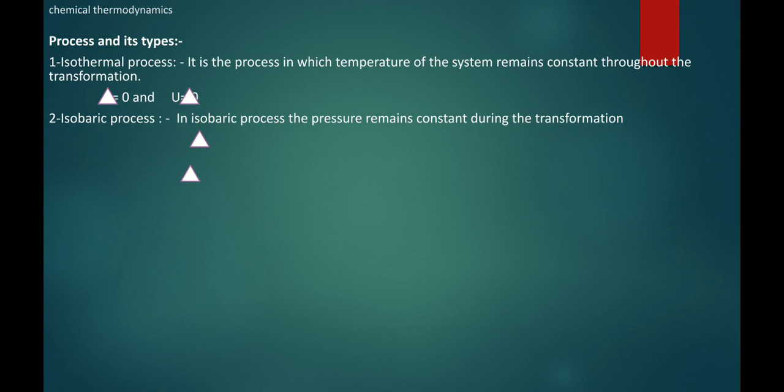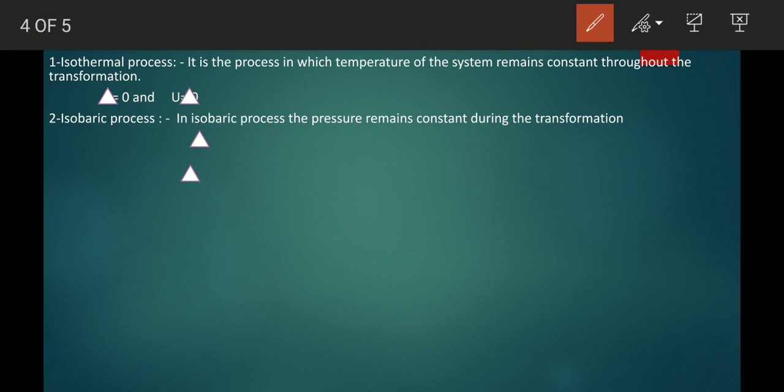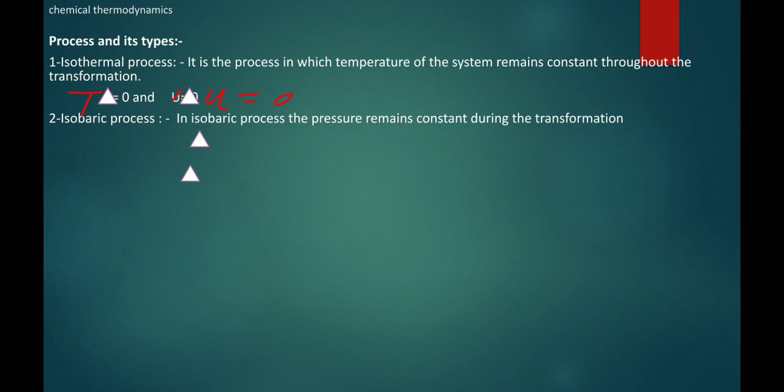Sorry, it should be delta T, and here delta U, it's wrong, delta U is equal to 0. Delta U is the internal energy. I will explain afterward what internal energy is and how it is related to temperature. So when delta T is equal to 0, then delta U is also equal to 0. So isothermal process is where delta T is equal to 0.